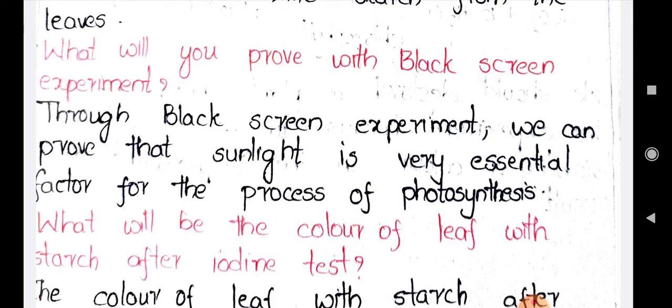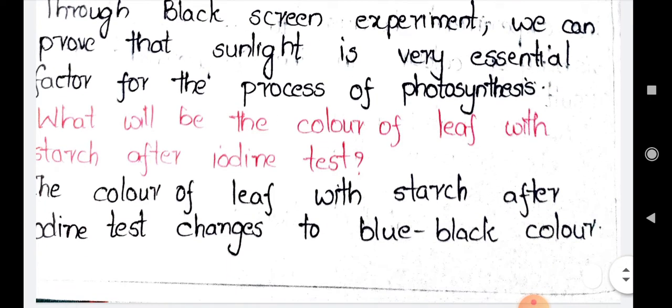Next, going to the next question. What will be the color of the leaf with starch after the iodine test? We know that if you want to test the presence of starch in a plant, we have to test it with iodine solution. If starch is present in the plant or in the leaf, it automatically changes its color to blue-black. What is the color? Blue-black. So the answer is, the color of the leaf with starch after the iodine test changes to blue-black.